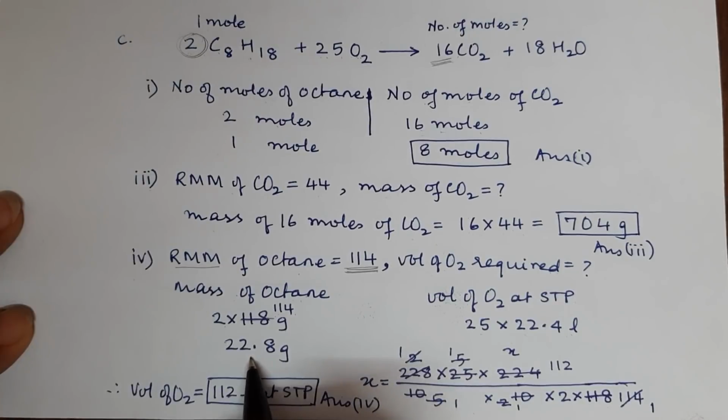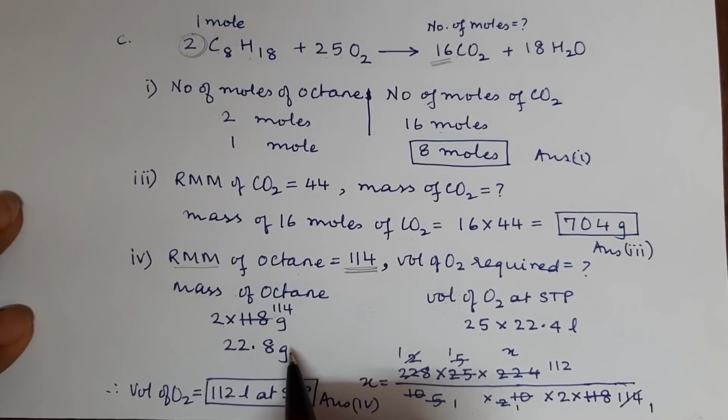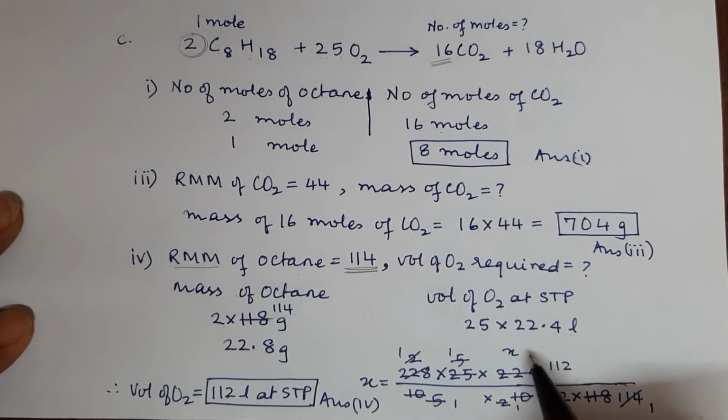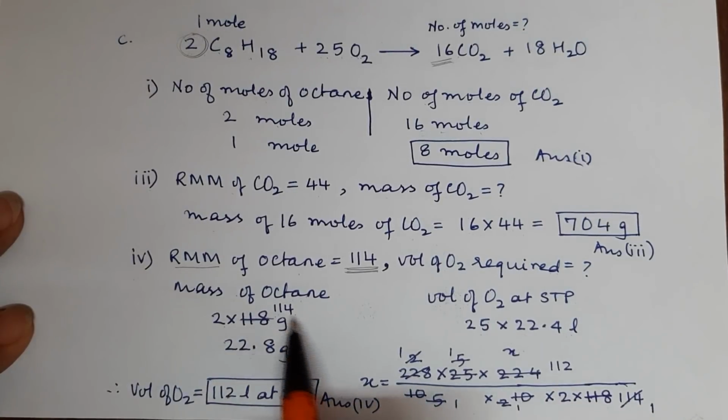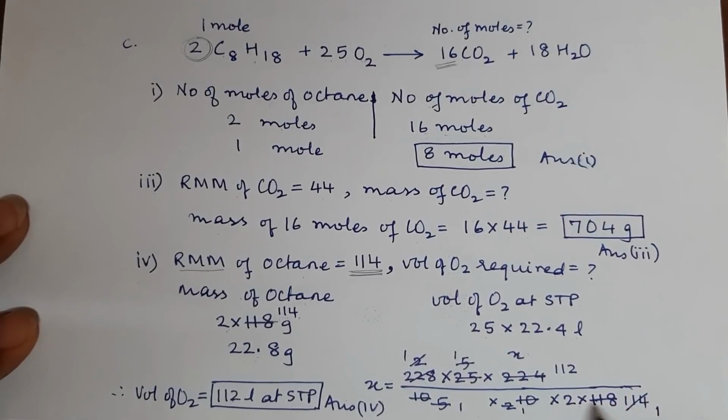So if it is 22.8 grams of octane, which is given in our question, then the volume of oxygen will be how much? So we put X over here and then we write X equal to, take the numbers across, multiply them, and I have removed the decimal point. As you can see, 22.8 I have written like so, and then you will be dividing now with 2 into 114, so that comes here.